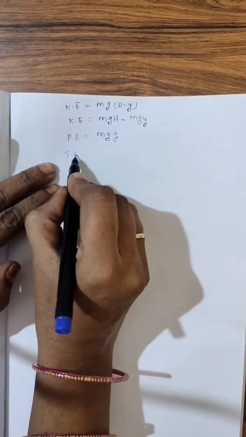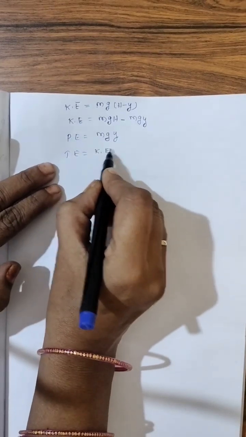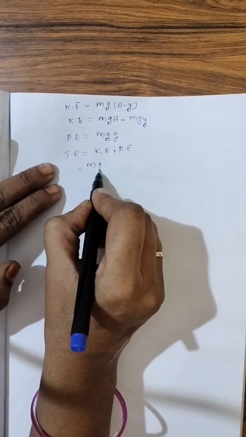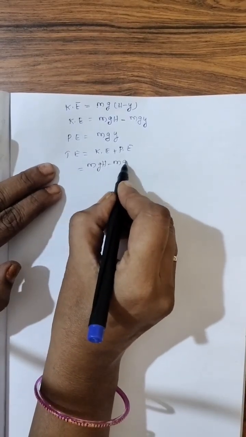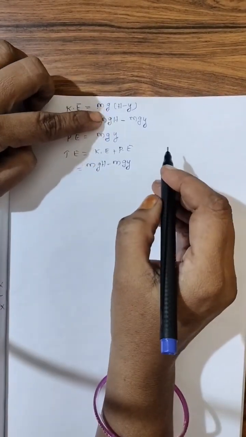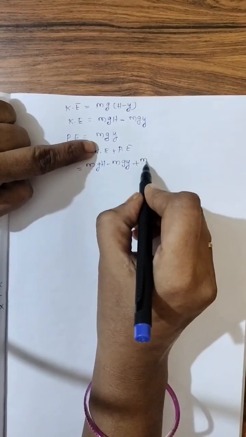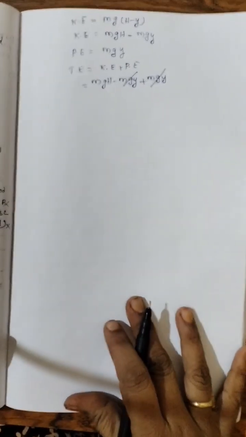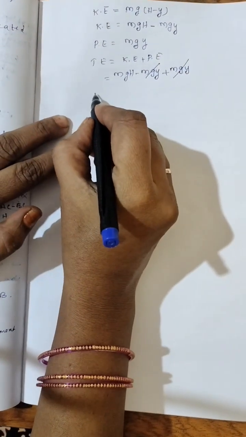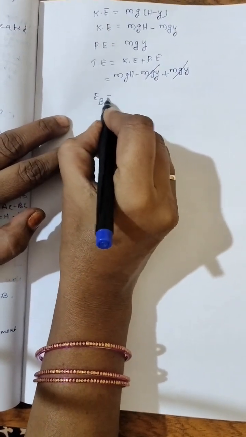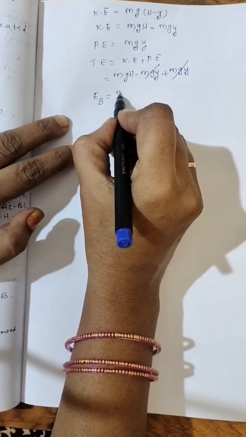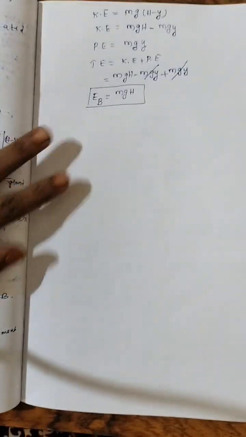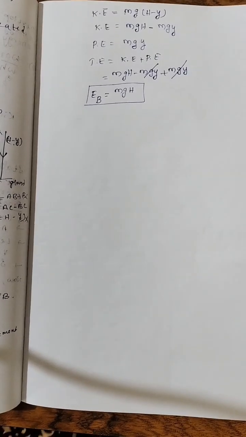So total energy, kinetic energy plus potential energy. What is kinetic energy? mgh minus mgy, this one. Now what is potential energy? mgy. Plus mgy, minus mgy strikes off. So total energy I will write at point B, EB, is equal to what remained? mgh.